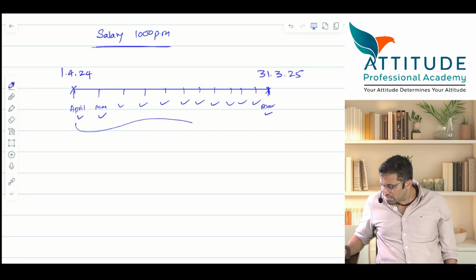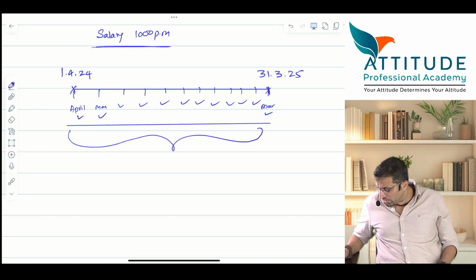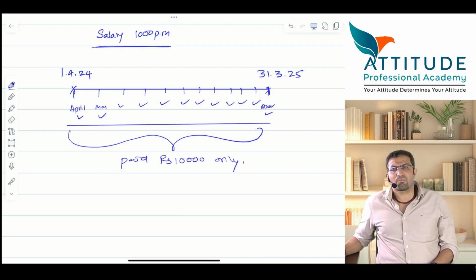But for this entire year, you have not paid him 12,000. During this year, you have paid him rupees 10,000 only.